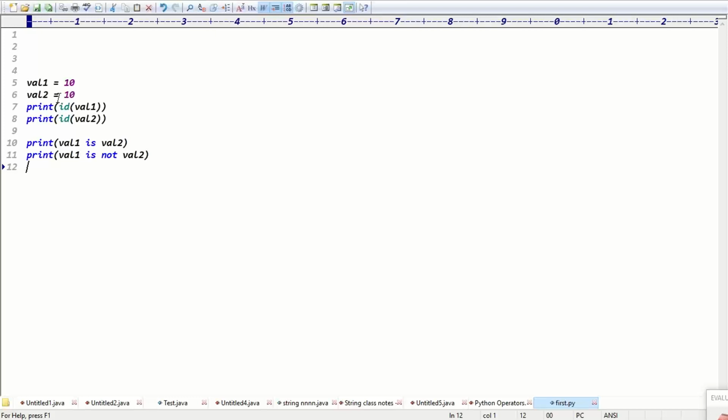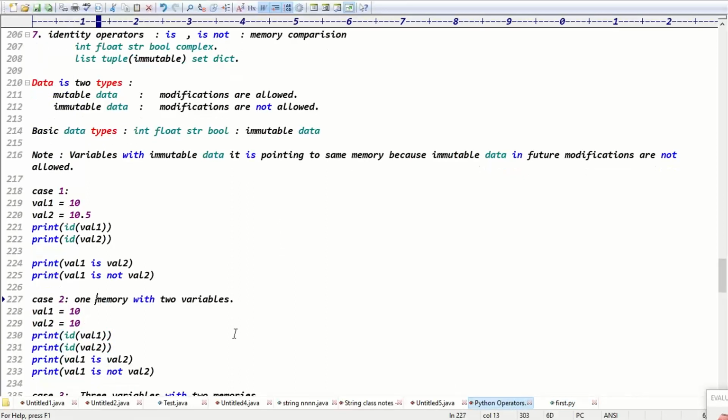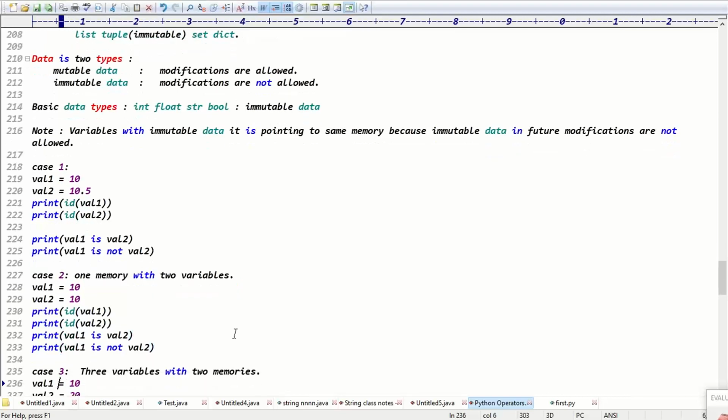Two variables with one memory, right? Because 10 and 10 point to the same memory. So two variables with only one memory, guys. It is written clearly here: one memory with two variables. Exactly. One memory with two variables, guys.